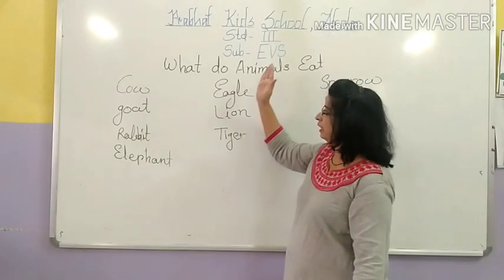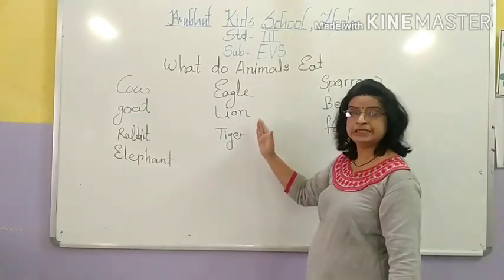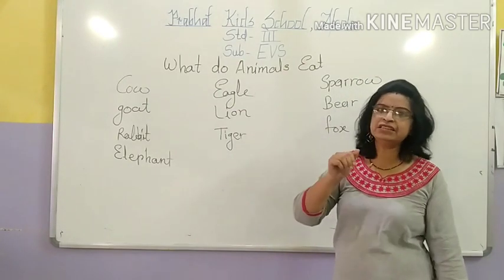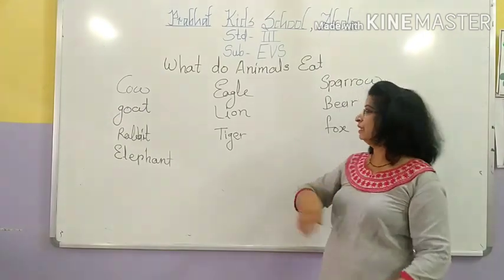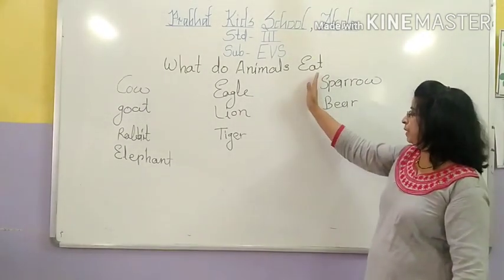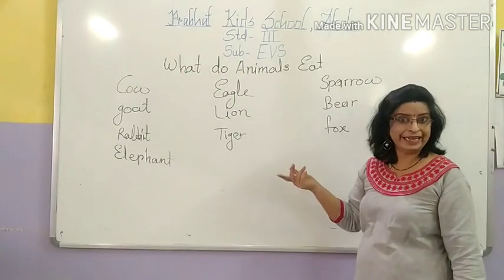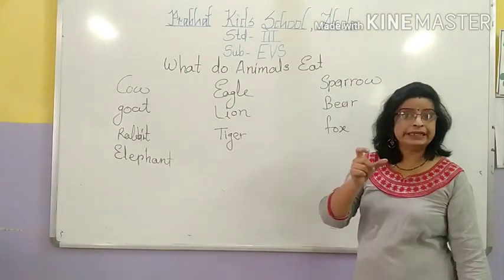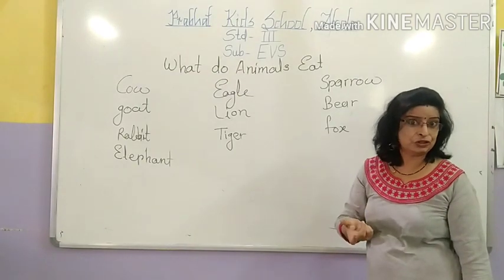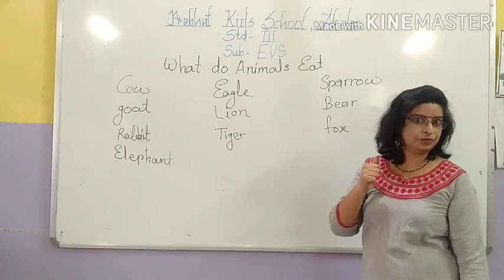Yes, and these animals, eagle, lion, then tiger, they kill other animals and eat their flesh. Now these, sparrow, bear, fox, peacock, hen, if you observe them, sparrow eats nuts also, grains also, and it eats some small insects also.